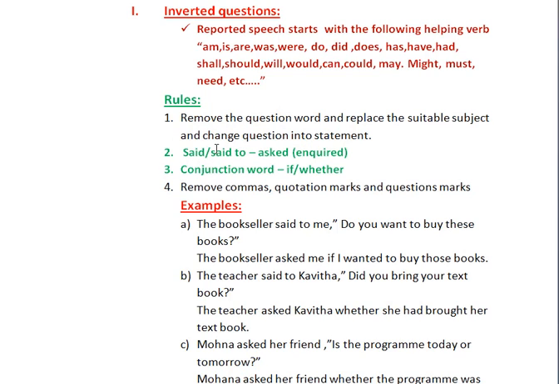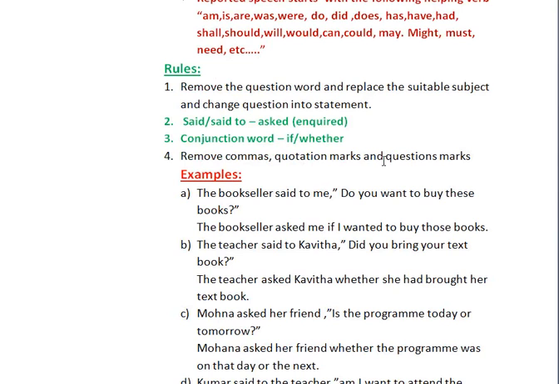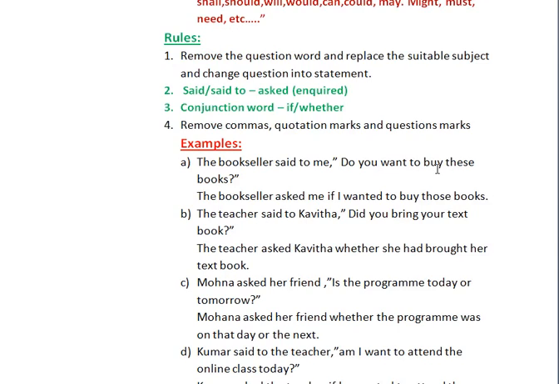Second rule, the reporting verb said or said to, change it into asked or inquired. Then the conjunction word, in this type we need to use if or whether. Remove commas, quotation marks and question marks. This rule is common in all the 4 types.